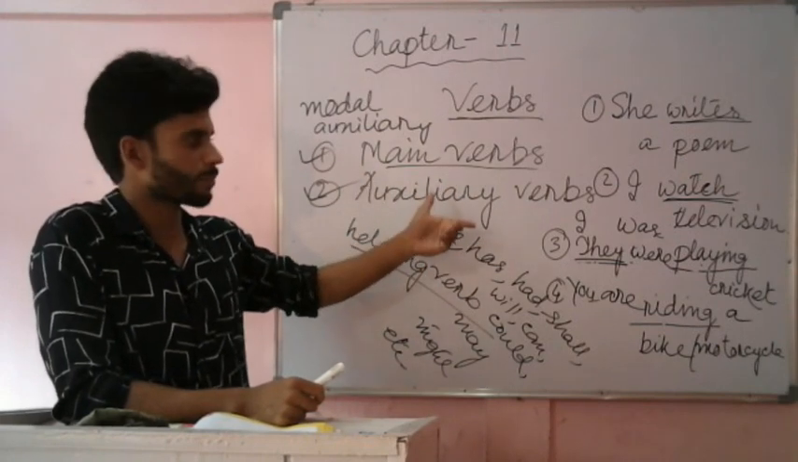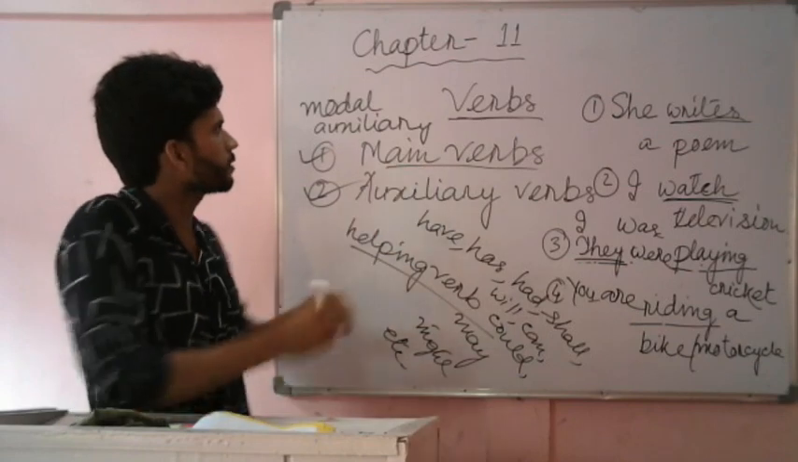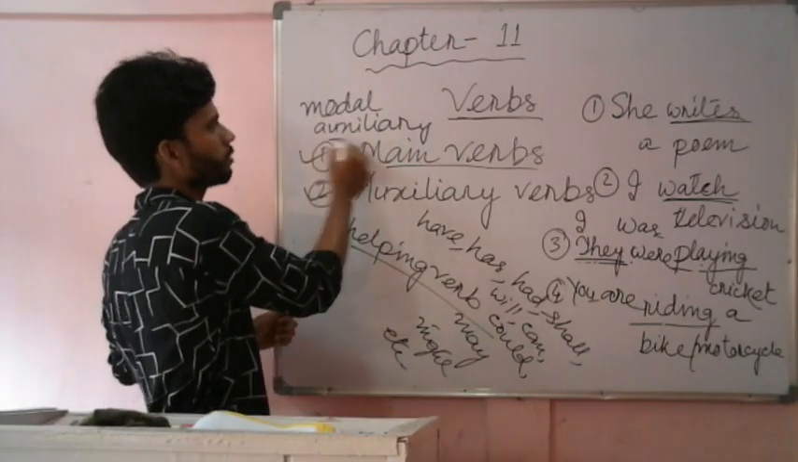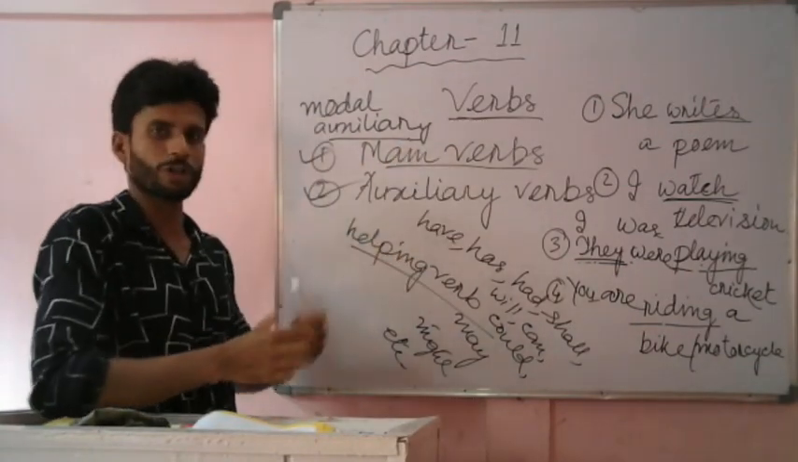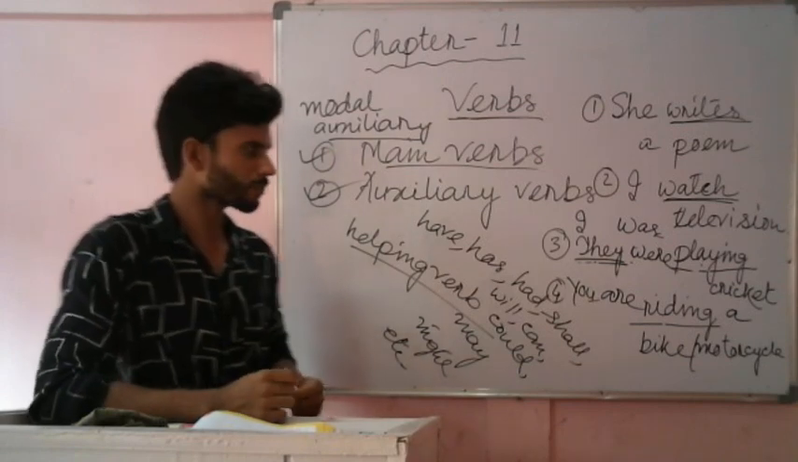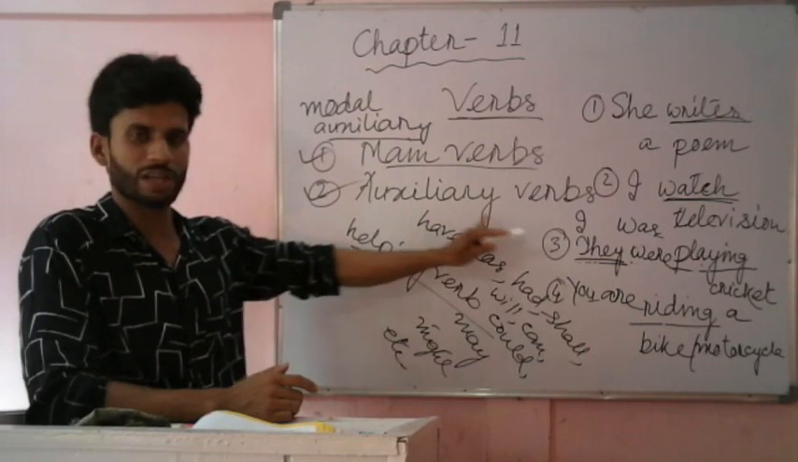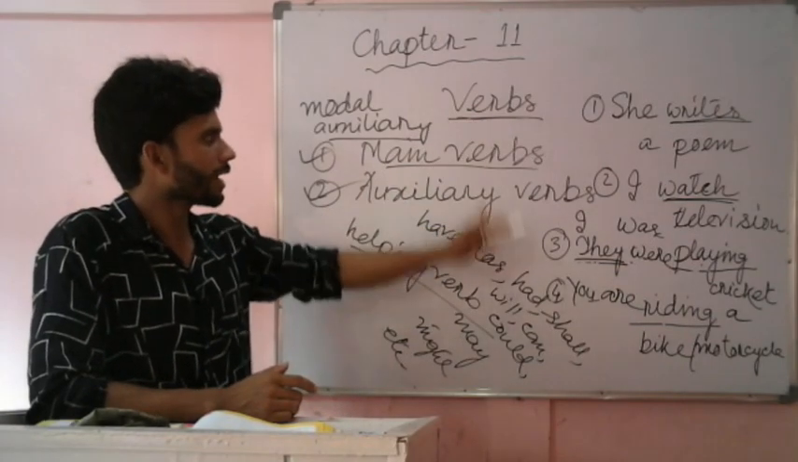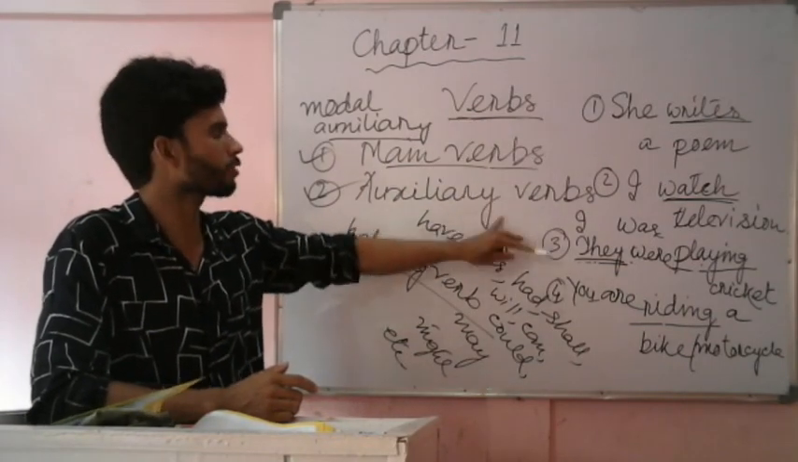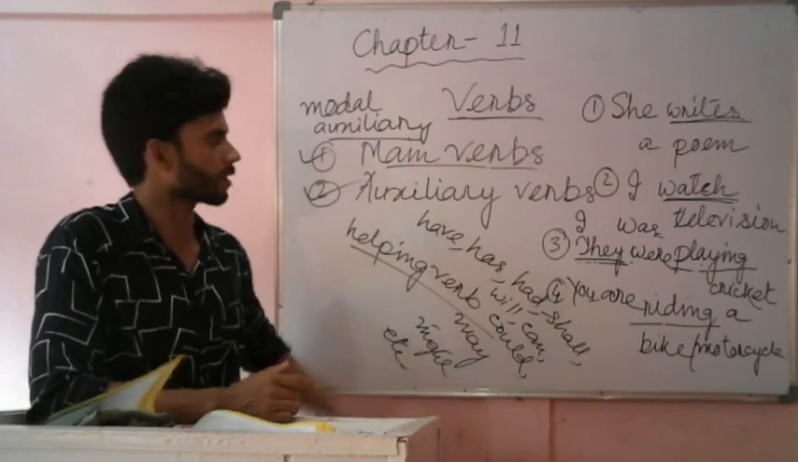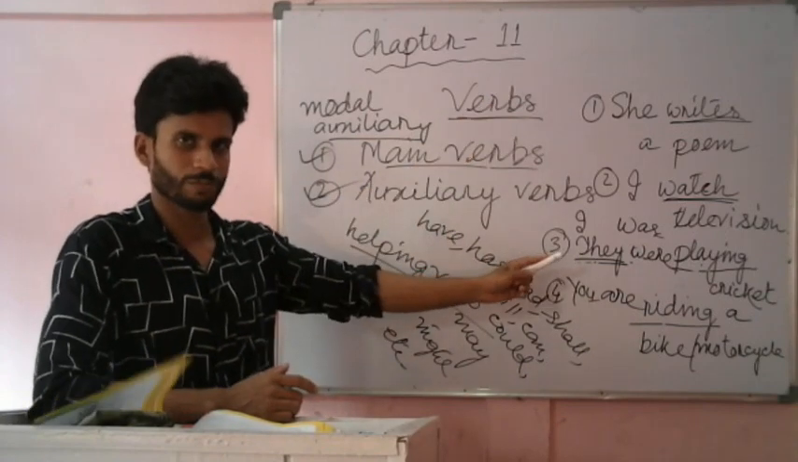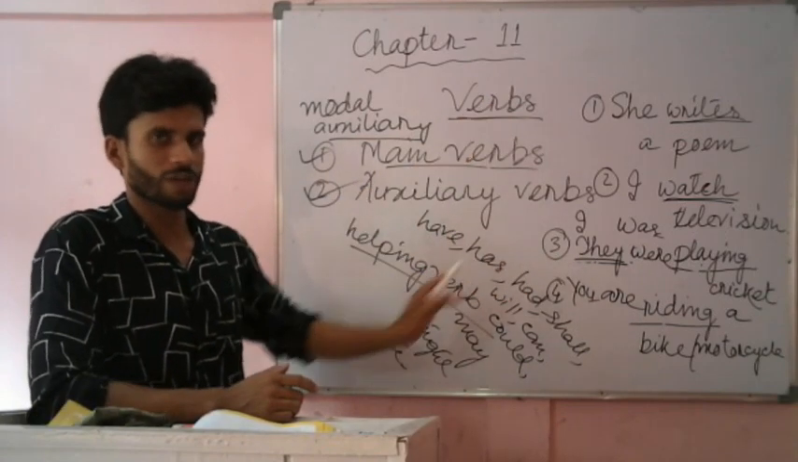I am not going into that. You will get this topic, modal auxiliary, in the next chapter or in the next class. This chapter is about main verbs and auxiliary verbs. These two kinds of verbs are coming in this chapter. So I hope you have understood.